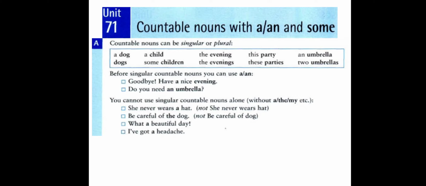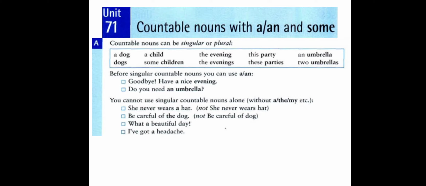Another example, we have evening. We say the evening. Evening here is one single, specific evening. That's why we use the article the. Evenings is the plural here, and as specific, definite evenings, we also use the article the.